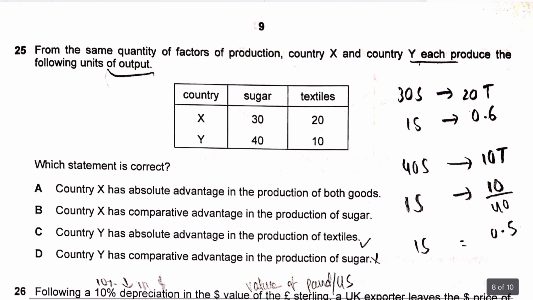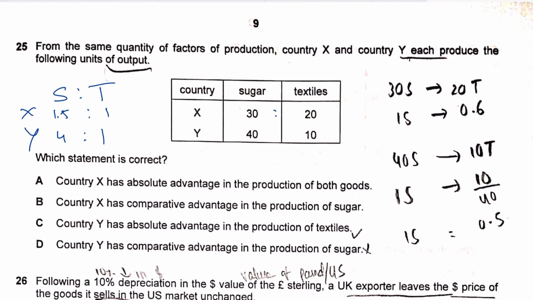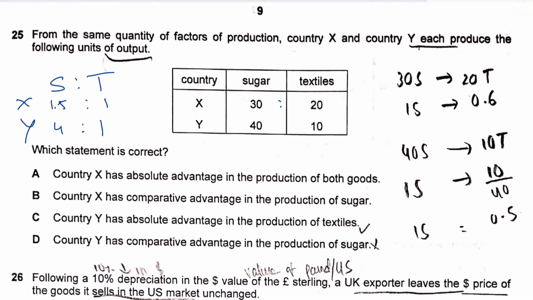25 says, from the same quantity of the factors of production, country X and country Y each produce the following units of output. Which statement is correct? So this is a question on absolute and comparative advantage. Let's take sugar and textiles here, and this is country X, this is country Y. So 30 and 20, let's take the ratio. This would be 1.5 is to 1, and this should be 4 is to 1. Always take a common ground so that you can compare the opportunity cost. For that, divide 30 by 20 and 40 by 10, so it will give you 1.5 is to 1 and 4 is to 1.